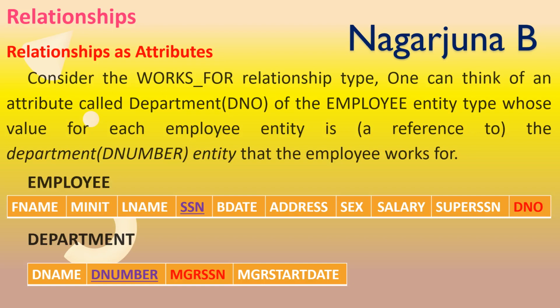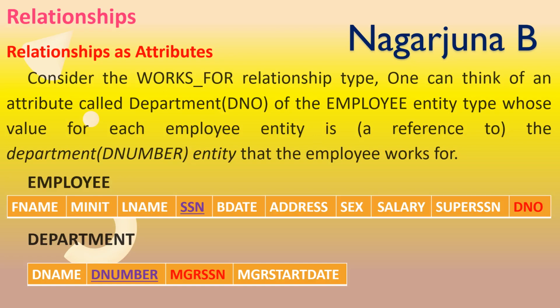What is a foreign key and what is a primary key? A primary key is an attribute which can uniquely identify a tuple. An attribute which can uniquely identify a tuple in an entity is called a primary key. Here D number of department is able to recognize a unique tuple in the department. For that purpose D number is the primary key.